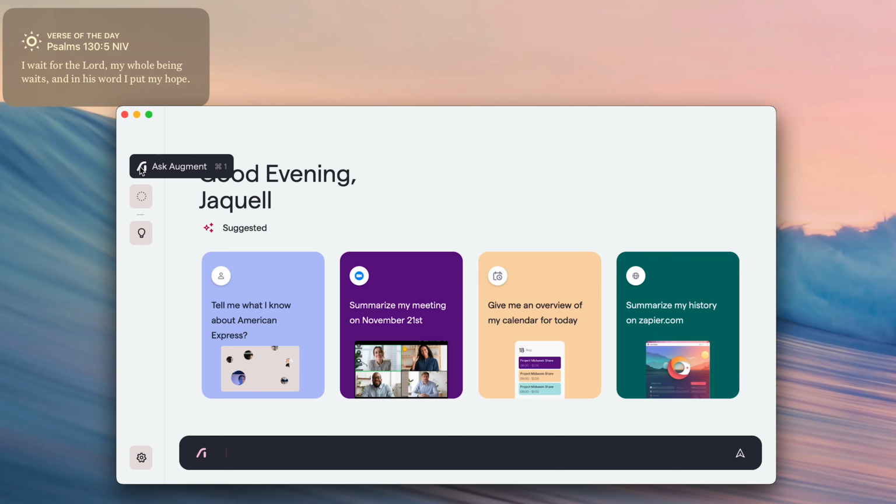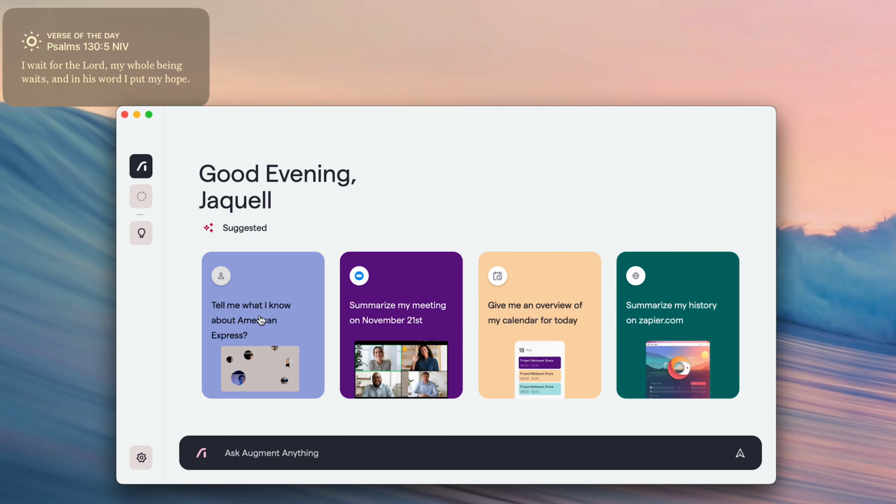All right, first off, our desktop client got a major boost. As you can see, so many things have changed. It is brighter, it is clear, it just looks a lot more inviting. The personalized Ask Augment window now suggests tailored questions that update periodically as you go about your day, making your search smoother than ever.